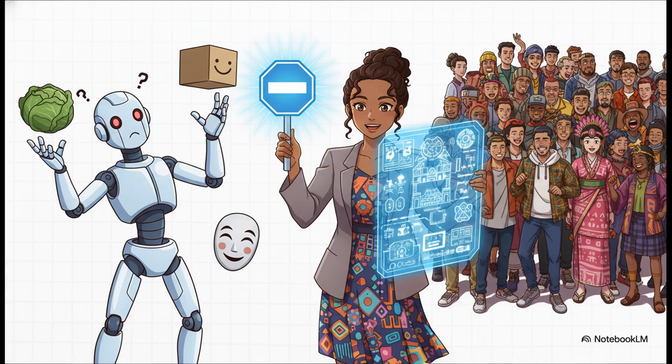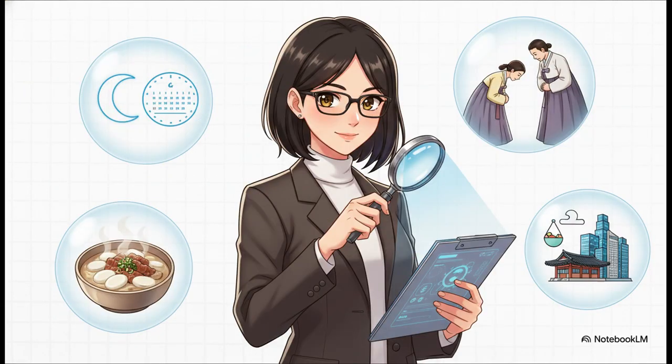We do have to be incredibly careful, though. AI can be pretty clumsy with culture. If your prompt isn't tightly controlled, the AI can hallucinate. It might resort to overgeneralizations, like saying Koreans eat kimchi every day, or oversimplifications, like claiming hanbok is the only traditional clothing. These errors can easily misinform learners or even offend. You have to actively instruct the AI within your prompt to capture diversity and avoid stereotypes. Because of those risks, human oversight is absolutely crucial.